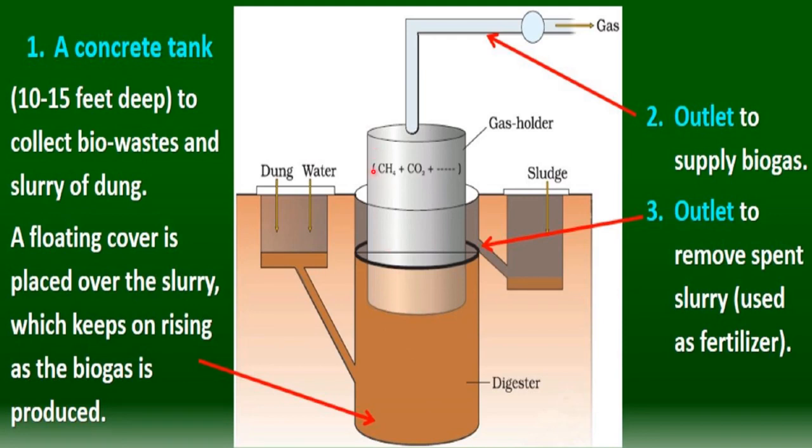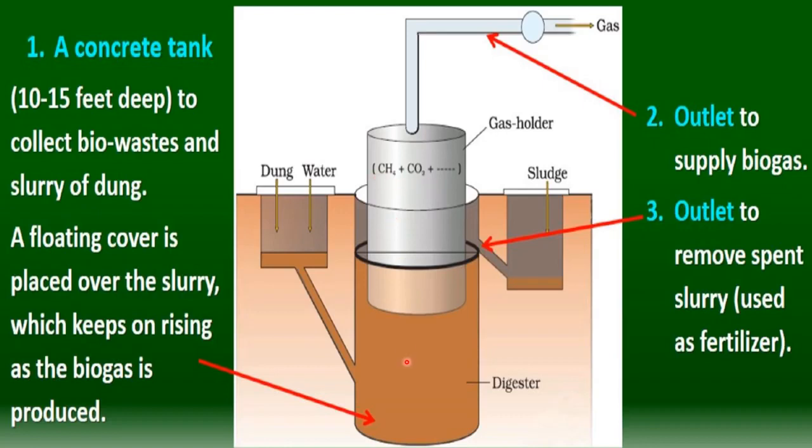This gas holder can also be called a floating cover. When the mixture of gases, that is biogas, is produced here, due to the pressure of that biogas, it keeps on rising. So it is a floating cover and it keeps on rising due to the pressure created by biogas, a mixture of methane, carbon dioxide and nitrogen.